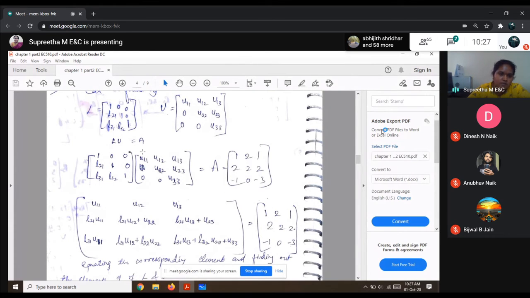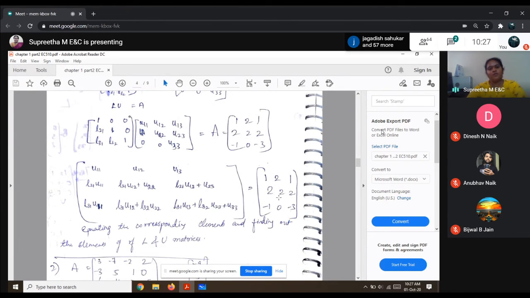And in the third row, again, I multiply to get L31 U11, L31 U12 plus L32 U22, and so on, all the three entries. Now, when do I say my matrices are equal?